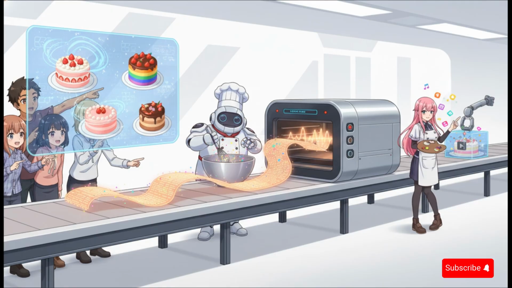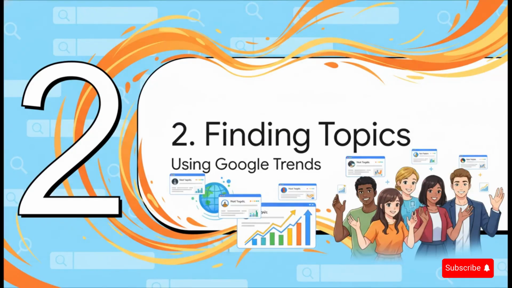It's a great analogy. Google Trends, that's your market research. It tells you which cakes everyone is buying right now. Then you've got ChatGPT, who's your master baker, mixing all the raw ingredients into a perfect script. Clipchamp is the oven, baking that script into a warm, professional audio track. And finally, CapCut is your decorator, adding all the visual frosting and putting that finished product in the box, ready to sell.